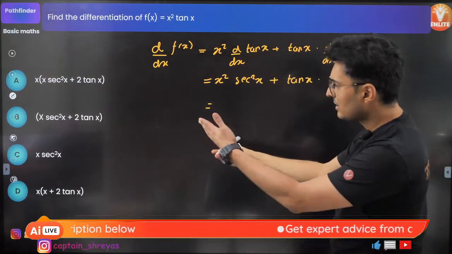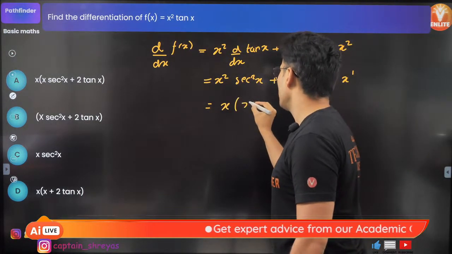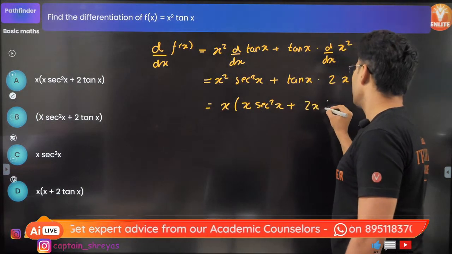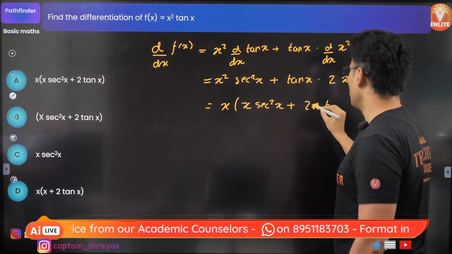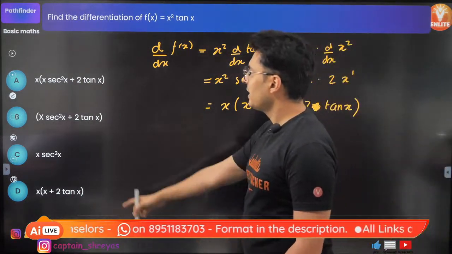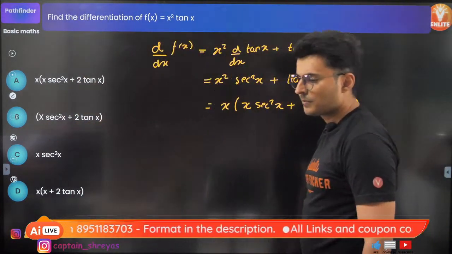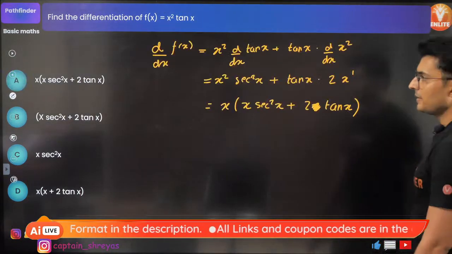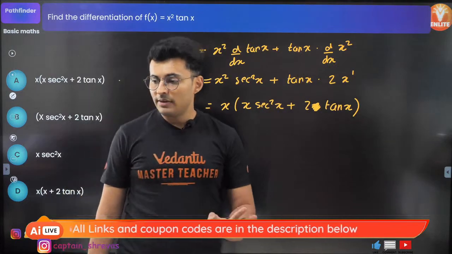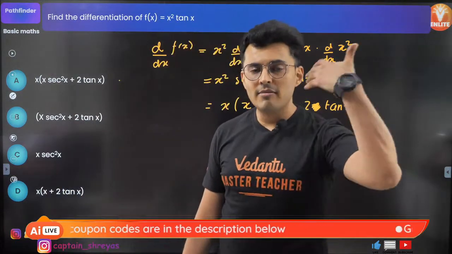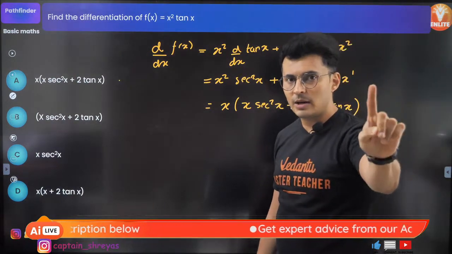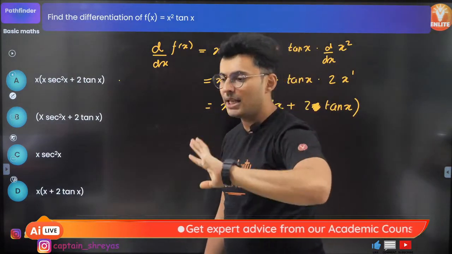So I think I can take some x common out here. So x into x sec square x plus 2x. Oh, x is already outside, no need over here. So 2 times tan x. That's it. So is there an option? I think option A, guys. Just check this out. Yes, it is. Option A. Got it? Everybody with me on this? Everybody revising derivatives with me on this? Excellent. Keep it up. Do not give up at any point.